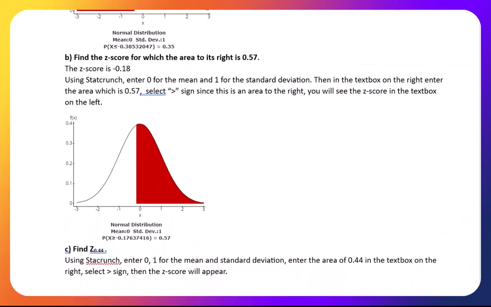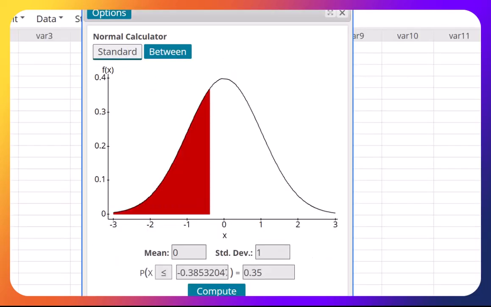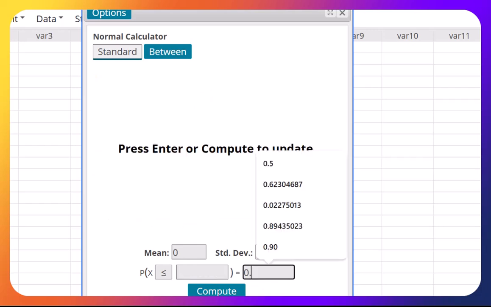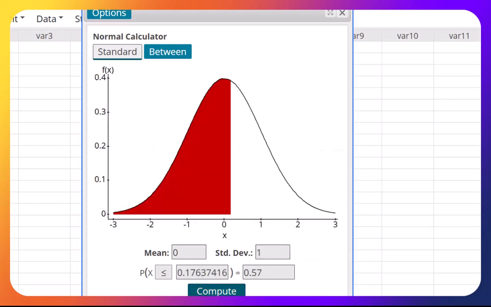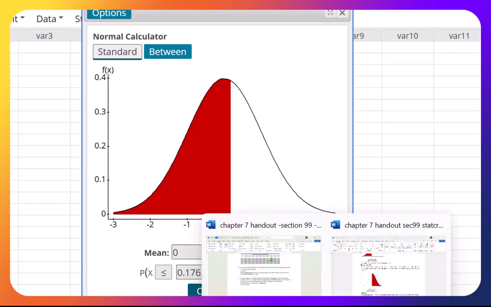Find the z-score for which the area to its right is 0.57. Okay, now right, we need to change this to a greater than, and I need to change that one to 0.57, and we're going to get the z-score, which is 0.18. Usually z-scores are rounded to 2 decimal places. Next question.